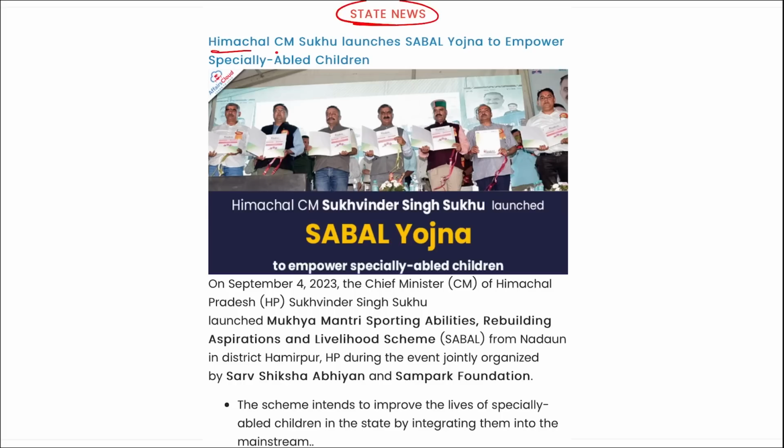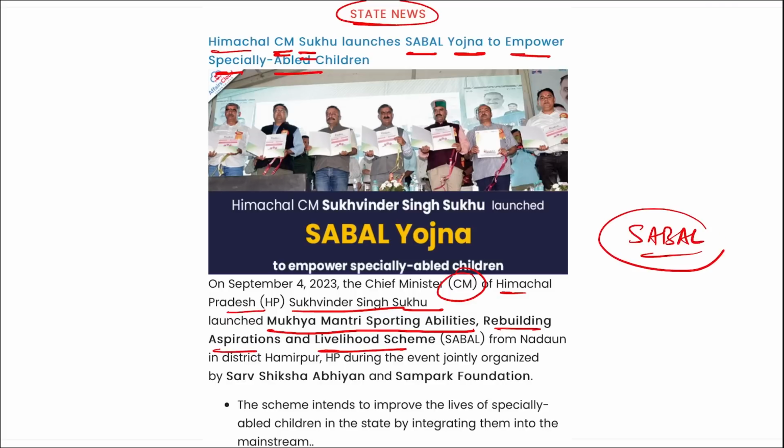Next is state news. Recently, Himachal Pradesh Chief Minister Sukhvinder Sukhu has launched Sabal Yojana to empower specially abled children. I repeat, Chief Minister of Himachal Pradesh Sukhvinder Singh Sukhu has launched the Mukhya Mantri Sporting Abilities Rebuilding Aspiration and Livelihood Scheme, that is Sabal. What is the full form again? Sporting Abilities Rebuilding Aspirations and Livelihood Scheme.